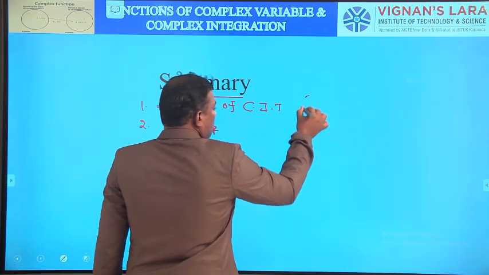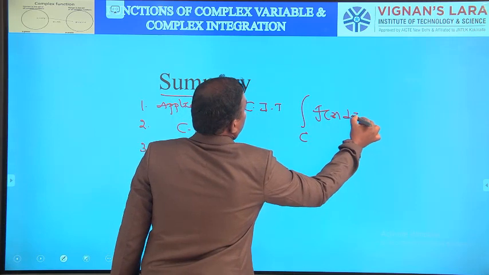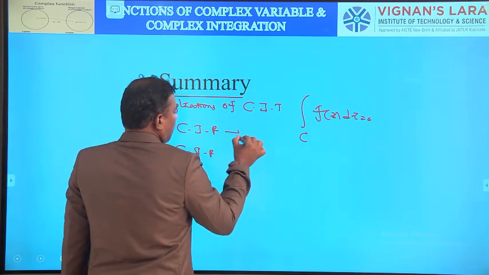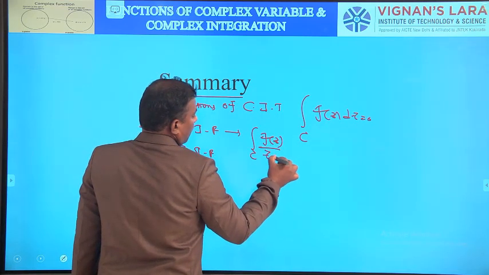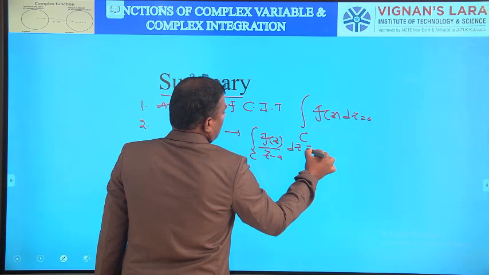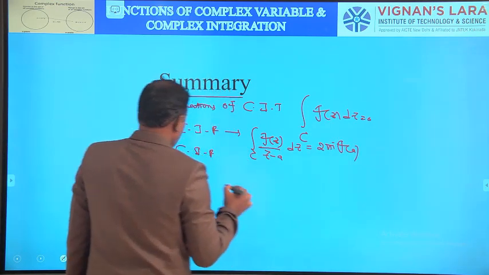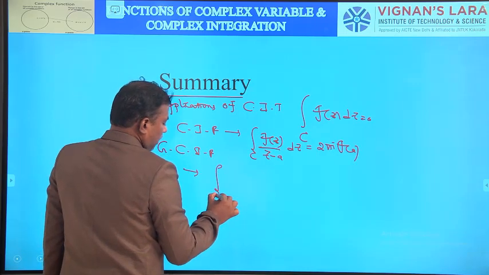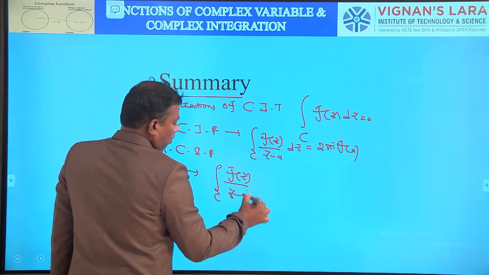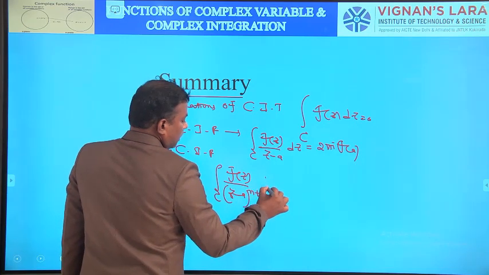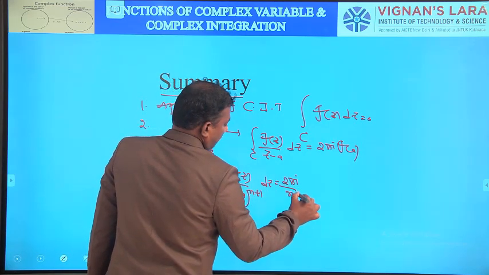Here in Cauchy's integral theorem, the integration value is the integral over C of f(z) dz equal to 0. And in Cauchy's integral formula, the integral over C of f(z)/(z - a) dz is equal to 2πi times f(a). In the generalized Cauchy's integral formula, the integral over C of f(z)/(z - a)^(n+1) dz is equal to 2πi/n! times f^(n)(a).